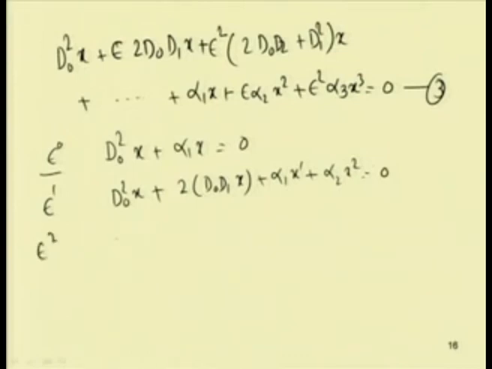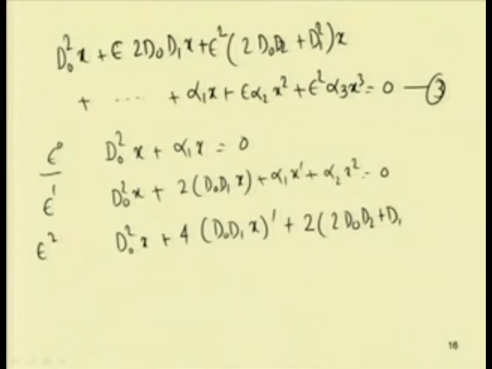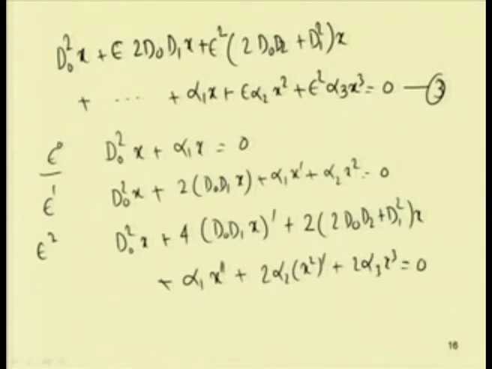Similarly, order for epsilon square can be written as d 0 square x plus 4 d 0 d 1 x dash plus 2 into 2 d 0 d 2 plus d 1 square x plus alpha 1 x double dash plus 2 alpha 2 x 2 dash plus 2 alpha 3 x 3 equal to 0. So, in this way we can write by different order of epsilon, and now by using this harmonic balance method, we can write the solution x in this form.